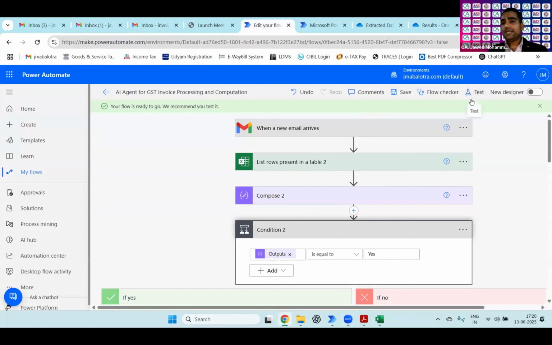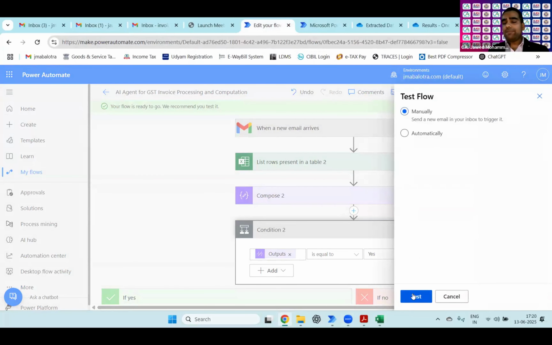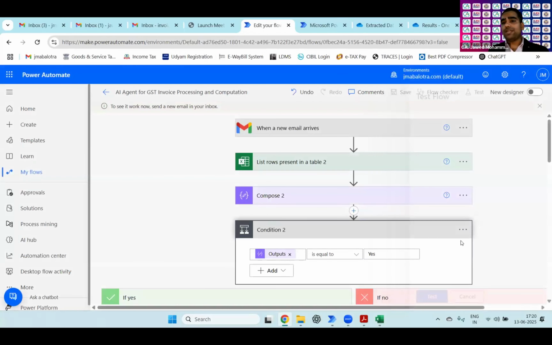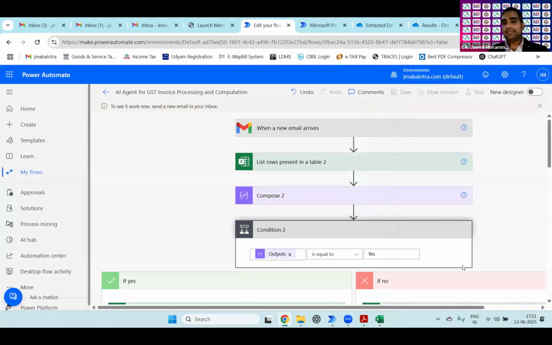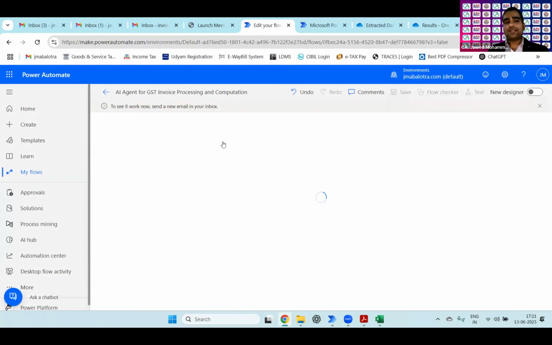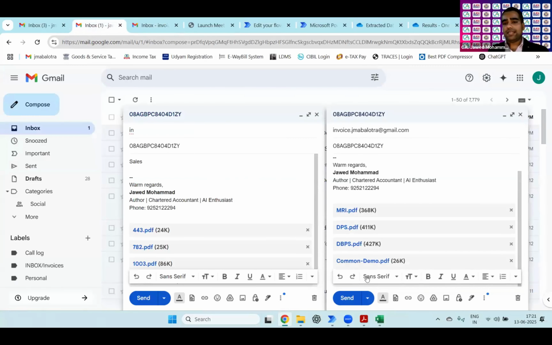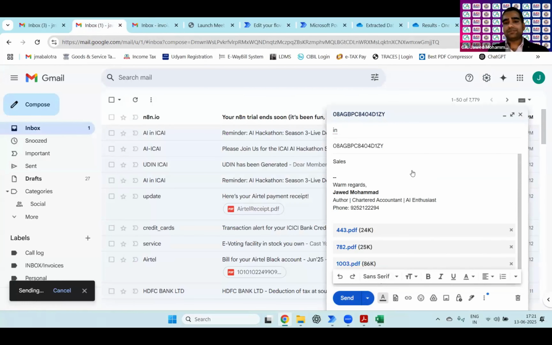First, I need to run the flow. It has already been set to trigger automatically, but since there is a lack of time, I will test it manually and show you. Once it shows here that you can send an email, your flow will start running. I will send an email, and now I'm ready to send it. This is the purchase invoice email. Okay, I'll send the email.